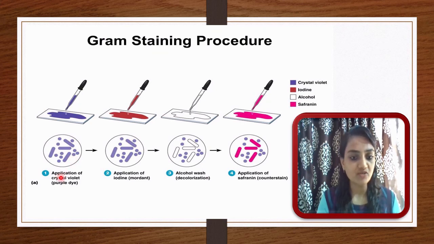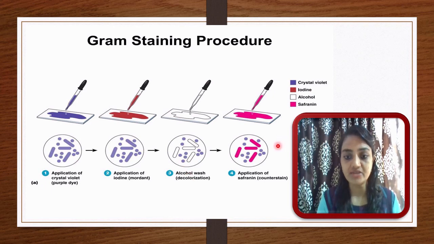During application of crystal violet, all the bacteria will be stained violet or purple in color, and after the iodine step you will see the same result. Then in the third step, the Gram negative bacteria will be decolorized, but the Gram positive bacteria remain as they are. So Gram positive bacteria will be observed purple in color, whereas the Gram negative bacteria cannot be observed because they are colorless due to the alcohol wash.